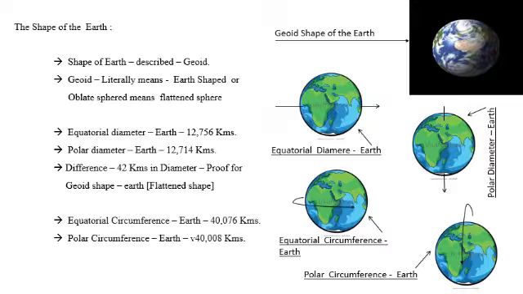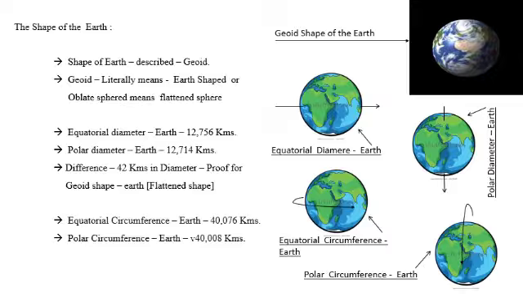Oblate shape means a sphere which is flattened from top to bottom and bulges from left to right. That is called an oblate sphere. An oblate sphere means the sphere is flattened from top to bottom, that is north to south, or north pole to south pole, and it bulges towards the east and western directions. That is called geoid shape. The shape of the earth is geoid shape.